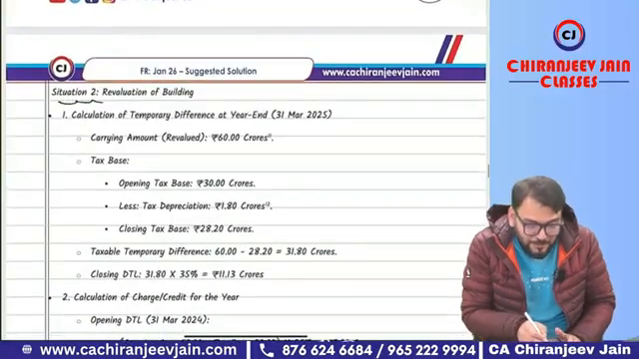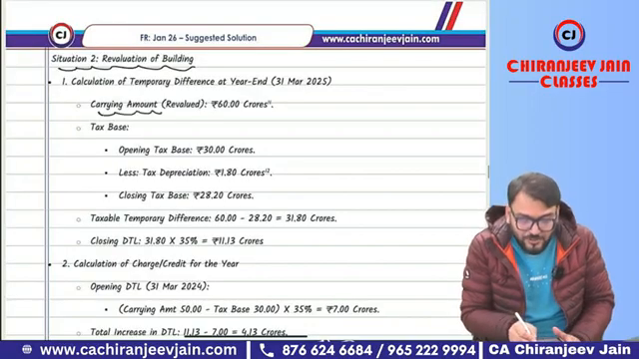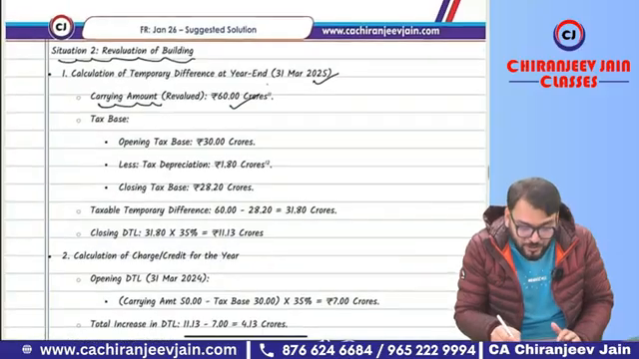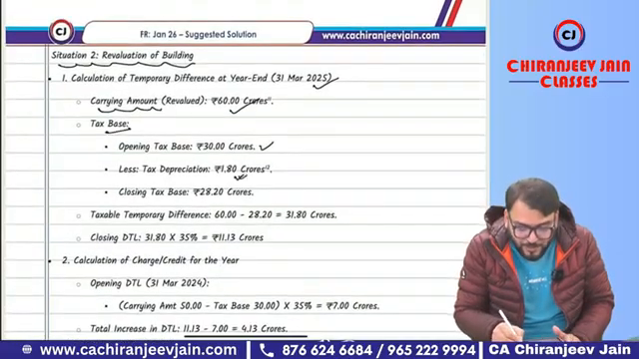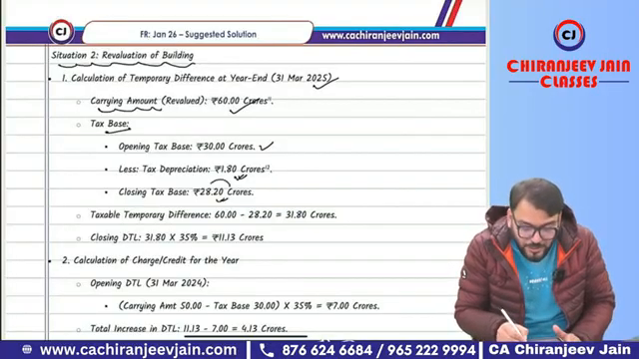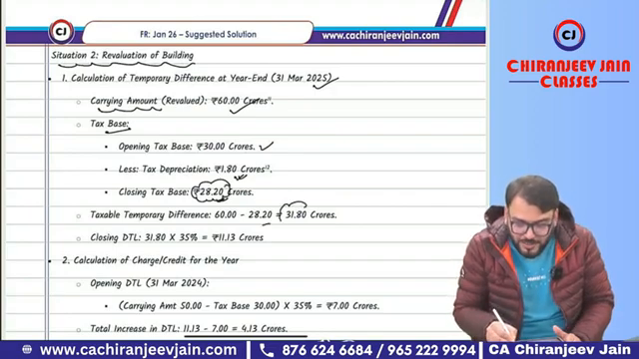Now, situation number 2 about the office building, that there is a revaluation. So you can see carrying amount as on 31st March 2025 is given 60 crore and the opening tax base was 30 crore. There was 1.8 crore tax depreciation and closing tax base will be 30 minus 1.8, that is 28.20. So 60 minus 28.20, that will be 31.80.